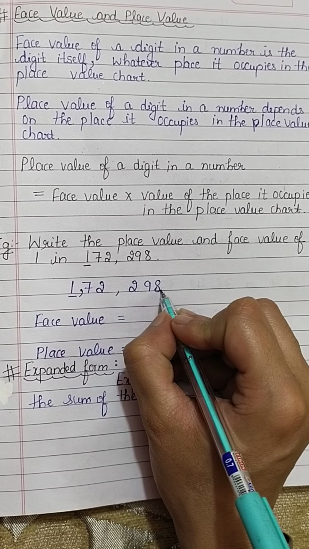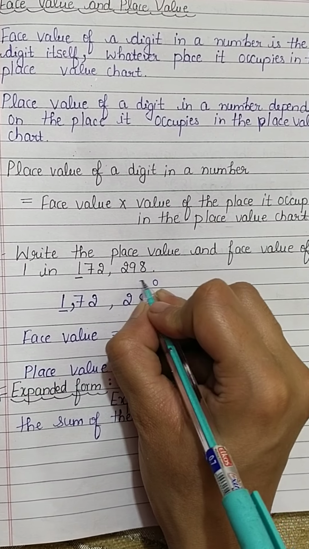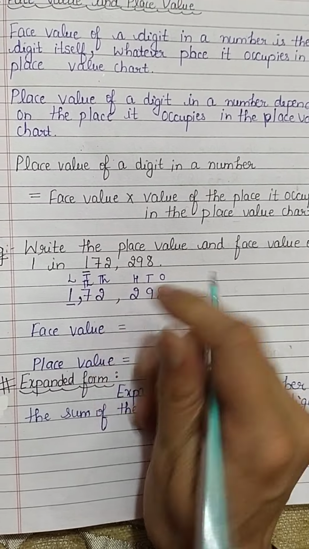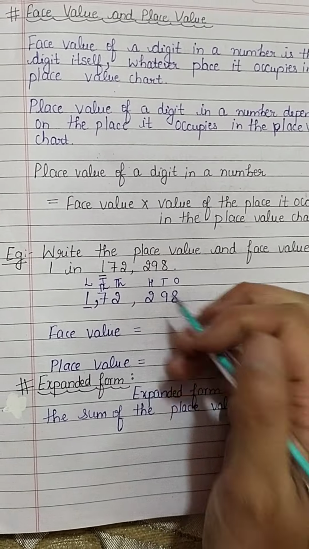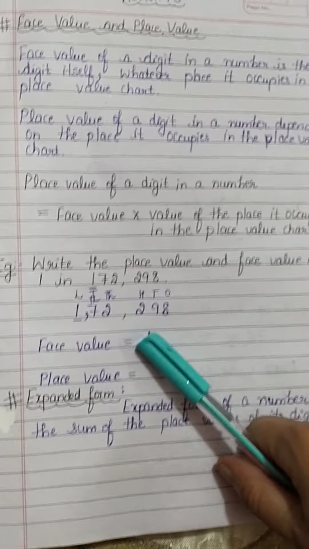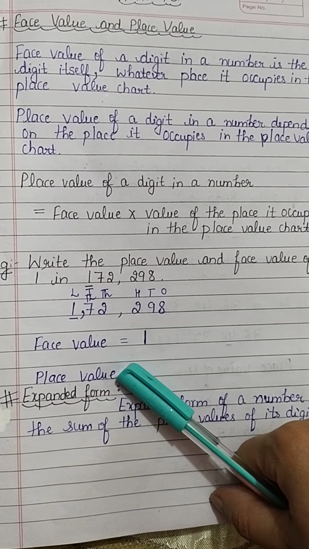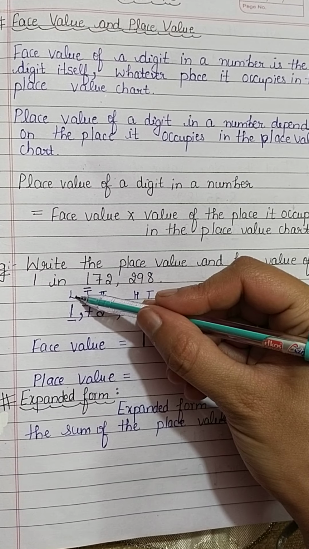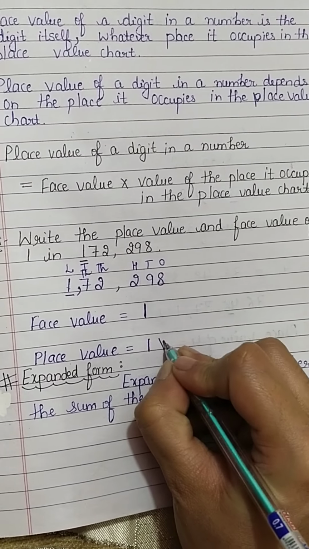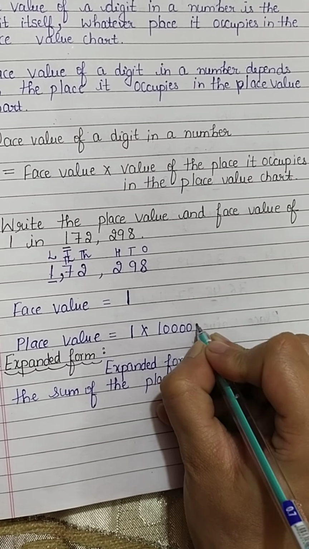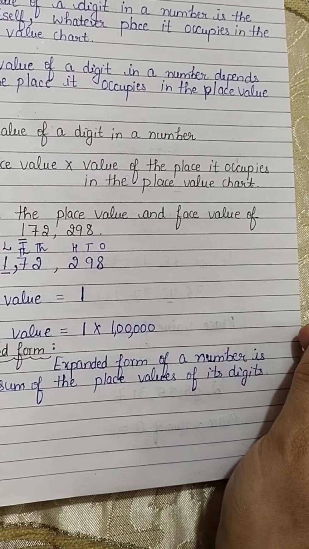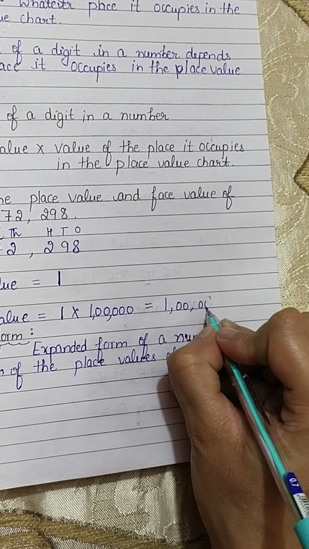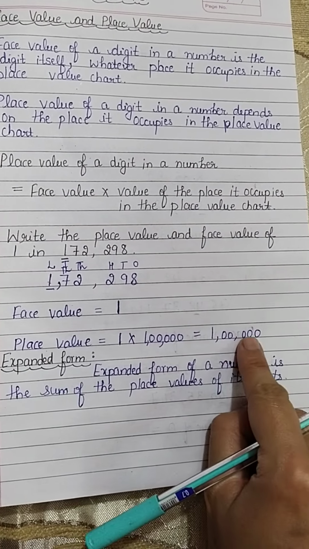First, see, this is an Indian place value system. So first we write ones, tens, 100, 1000, 10,000 and lakh. So what is the face value of 1 here? The number 1 itself. Face value means the number only, and the place value. See, the place value of 1 in this number is lakhs. So we will multiply 1 with 1 lakh. 1, 2, 3, 4, 5. There are 5 zeros in 1 lakh. So when we multiply 1 with 1 lakh, what will we get? Again 1 lakh. So the answer is place value is equal to 1 lakh.